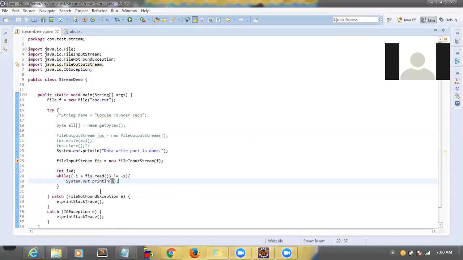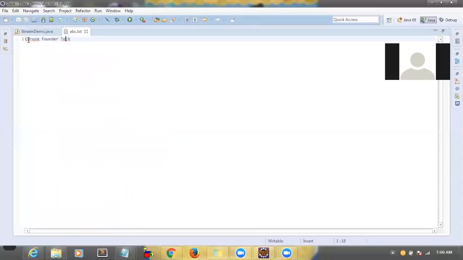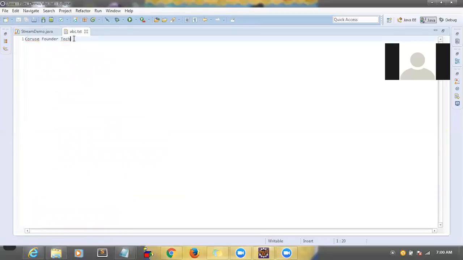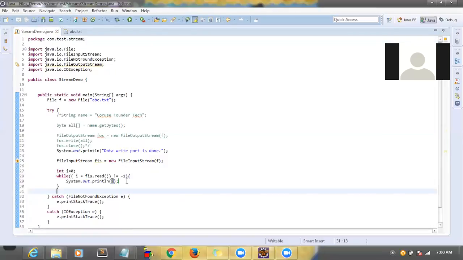Why is it -1? I will tell you. Every time it will try to read character by character in the file system. Every time it will take one character and assign it to i. Once you reach here, after H it tries to read the next character. If it is not able to find any character, then it will assign -1. If -1, we need to come out of the while loop. As long as this character is not equal to -1, we have to print the value.